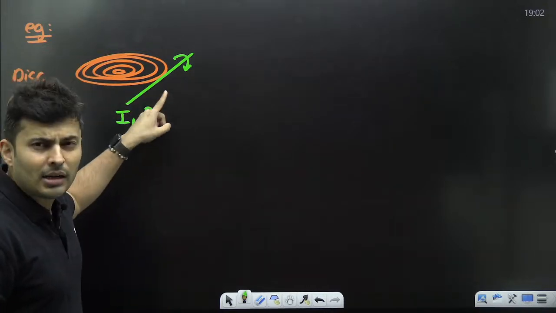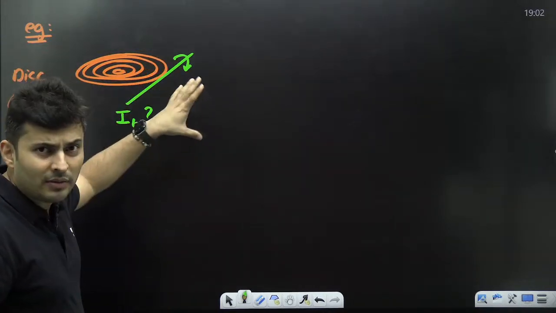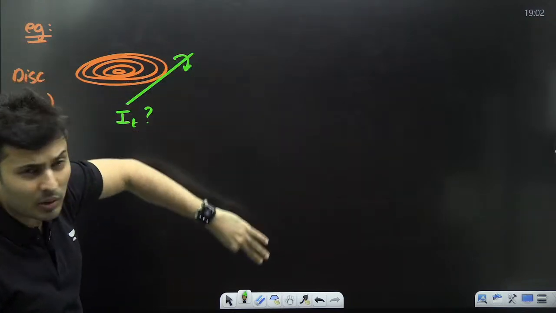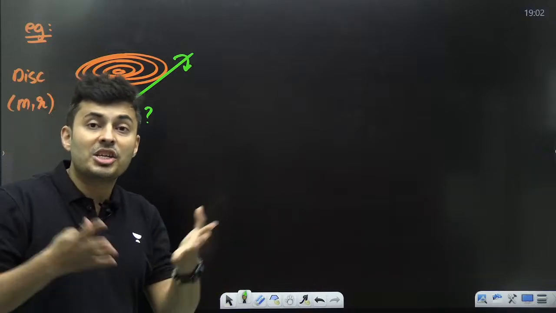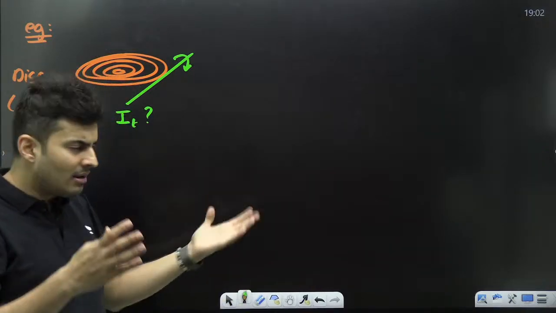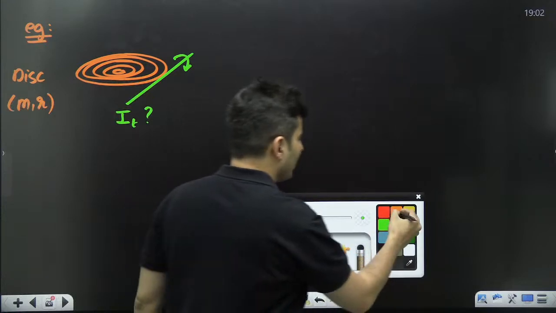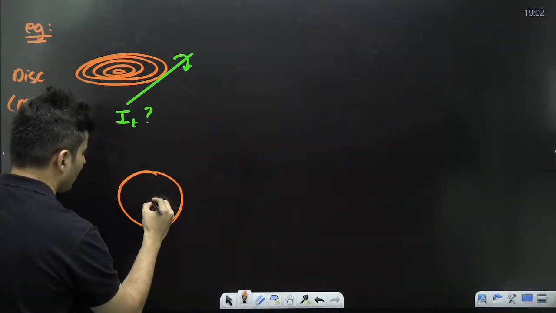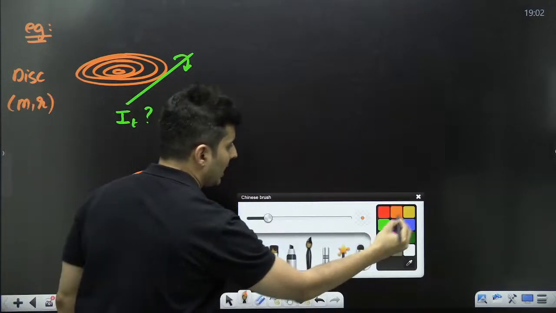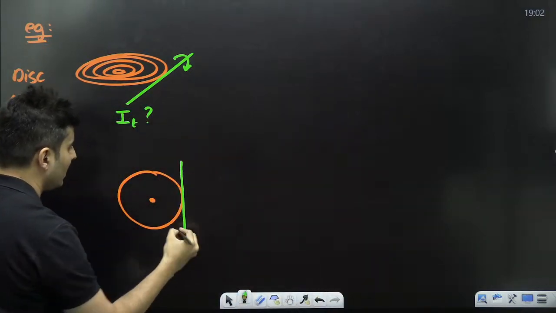The moment you look at it, there is no standard formula for moment of inertia when a disk is rotated about this tangent. So I need to think of some transformation, shifting, tilting the axis some way or the other. If this is the disk, this is the center, the tangent will be something like this.